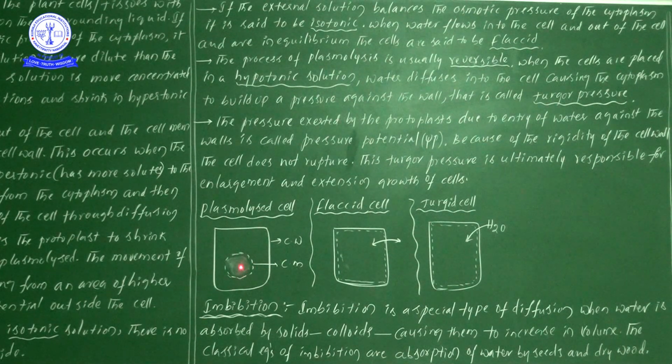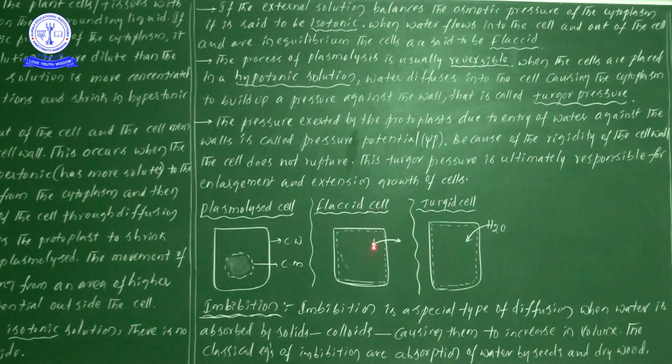Now, when water molecules move out of the cell, exiting from the cell, normally the plasma membrane will be like this, exactly at the spotlight. But when water molecules exit the cell, we observe the shrinkage of the plasma membrane or cell membrane. This is the condition.